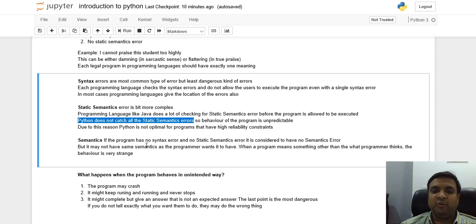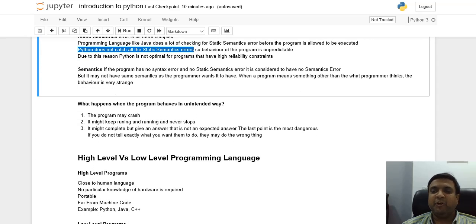Next one is semantic. If the program has no syntax error and no static semantic error, it is considered to have no semantic error. But it may have semantics other than what the programmer wants, when a program means something other than what the programmer thinks and its behavior is very strange. Sometimes while working on a program, we come up with a program which is syntactically correct and static semantically correct, but it does not give us the desired output.